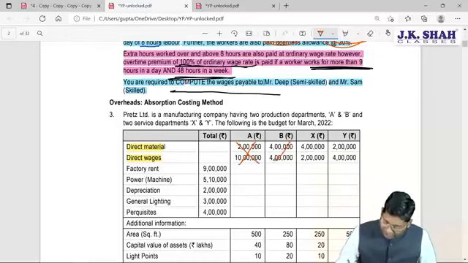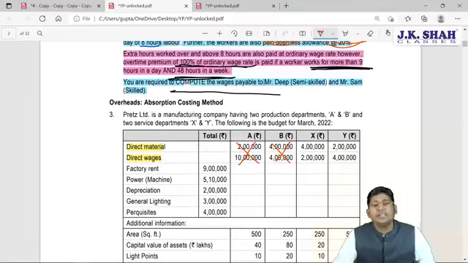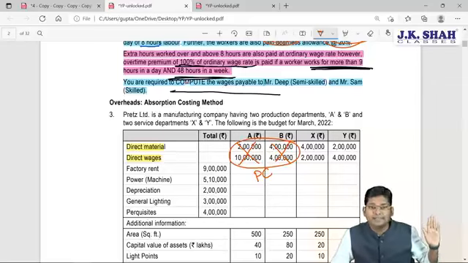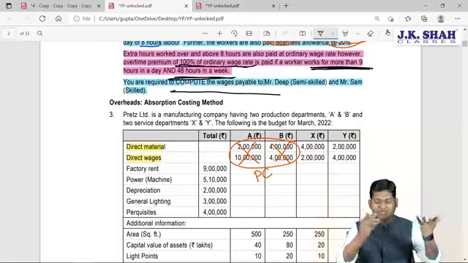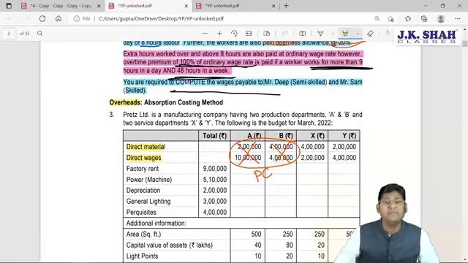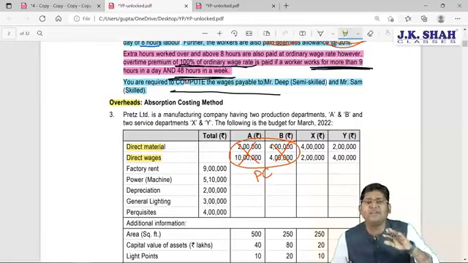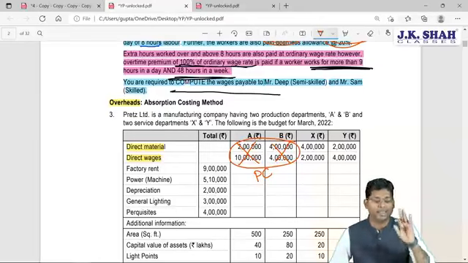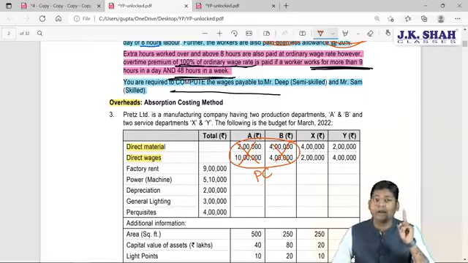Whenever direct expenses, direct wages or direct material, any element of direct cost is given in the question, you have to take care of one thing. When direct material and direct wages are given, they form part of prime cost as far as the production department is concerned. In the production department, what is the name of the chapter? The chapter's name is overhead. So we should record only overhead while calculating the rates. Material cost and labor cost are not overhead. They form part of your prime cost. That's why we should exclude them while recording overhead as far as production departments are concerned.